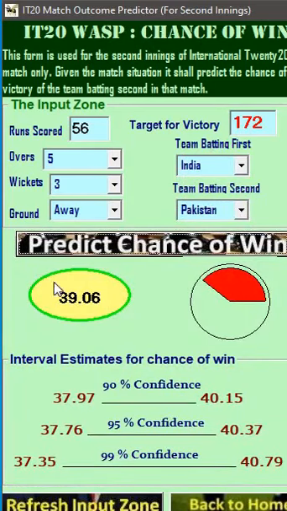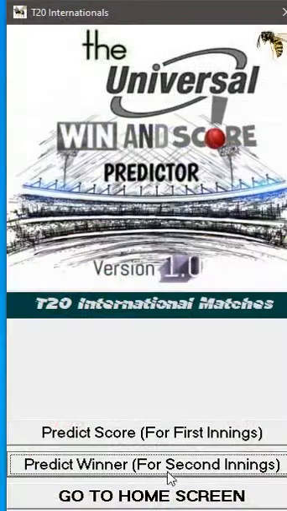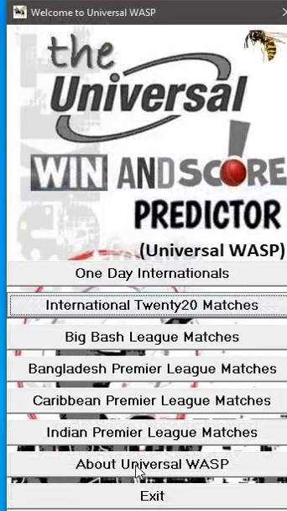So we click on predict the chance of win. As soon as we do, we see this. So this is the situation. Pakistan has a 39.06% chance of winning. So we go back to the home page, then we land up here, and then we give one click back, and then we come to this particular screen.